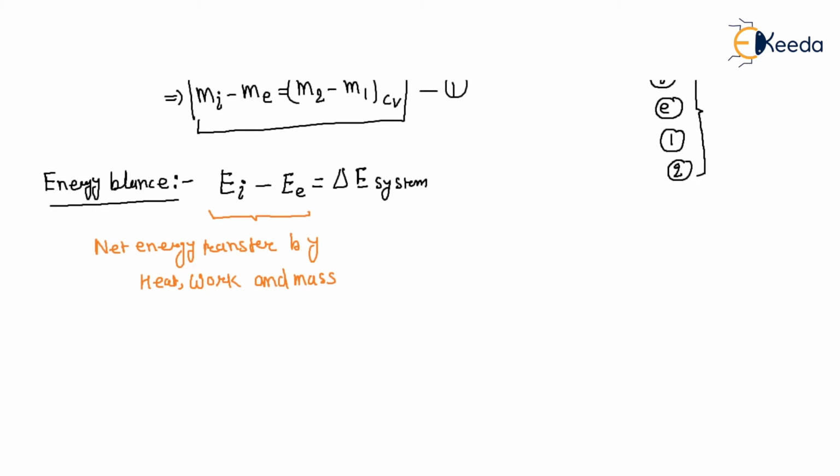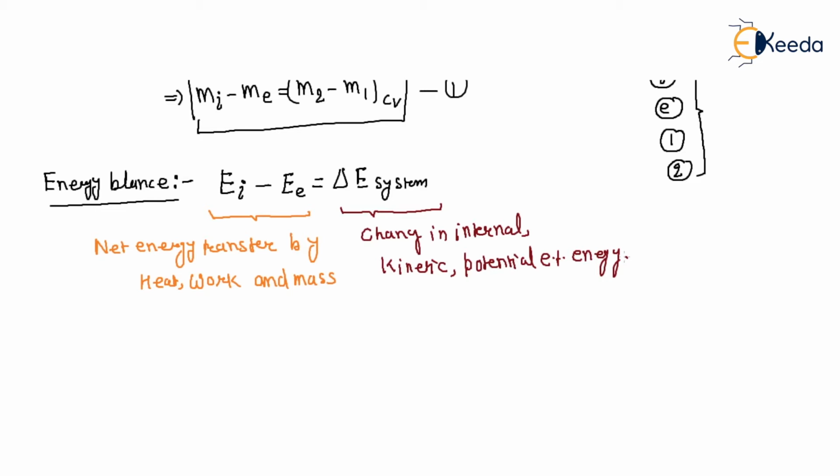And what is that? This is your change in internal, kinetic, potential energy, right?